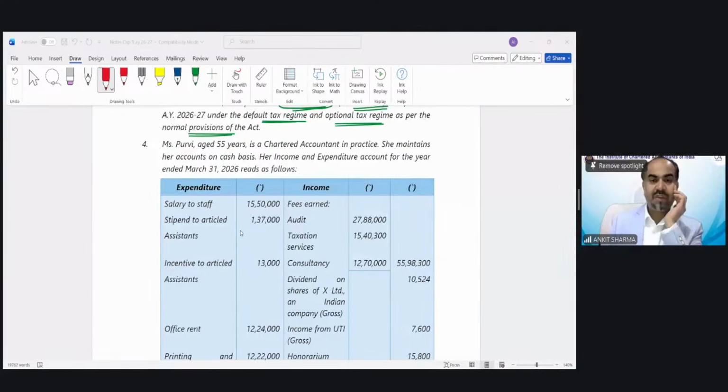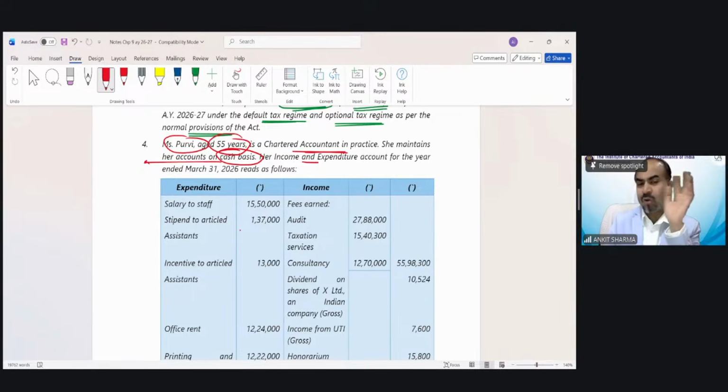Purvi, age 55 year, is a chartered accountant. In practice, she maintains accounts on cash basis. Her income and expenditure. So whenever you read these kind of points, this is different from normal language. That age is 60 year, cash system basis has been given specifically.